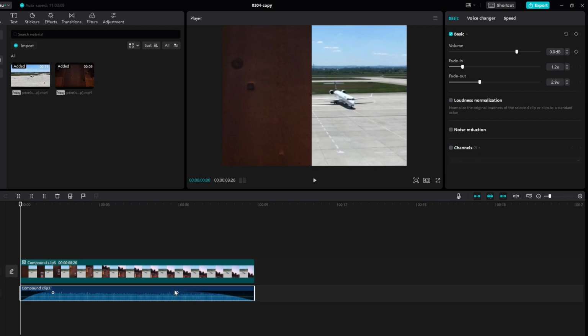Click on the Noise Reduction option to reduce unwanted background noise. Adjust intensity as needed.